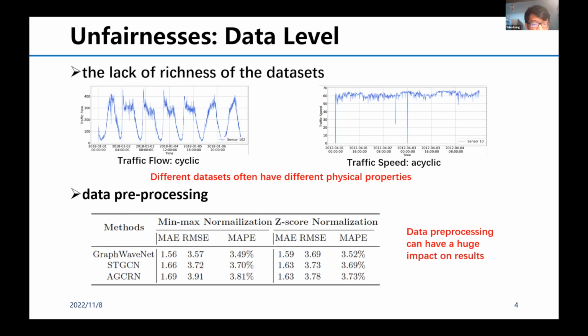Also, at the data level, if different models adopt different pre-processing approaches, the comparison of their performance results can also be unfair. As shown in the table, applying different data pre-processing approaches to the same model leads to different results. Therefore, it is important to use the same pre-processing method when comparing results.